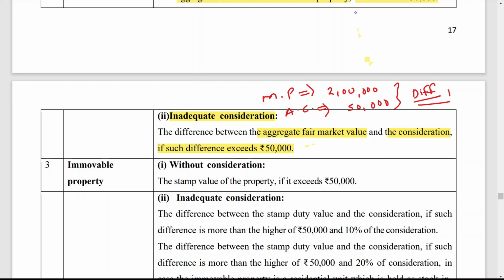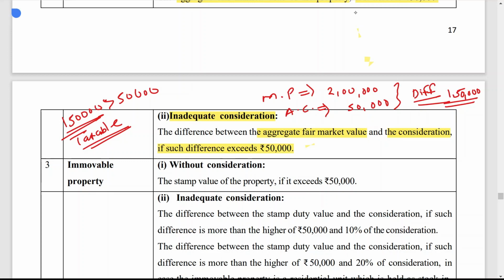The difference is 1 lakh 50,000. Now you have to compare this 1 lakh 50,000 with 50,000, and 1 lakh 50,000 is greater than 50,000, then that means the whole amount is taxable. So that is all about movable property.